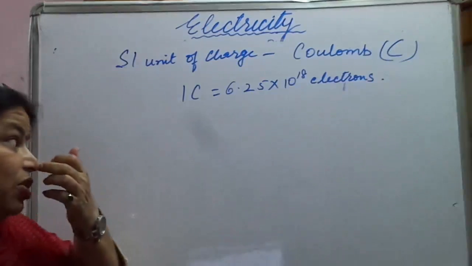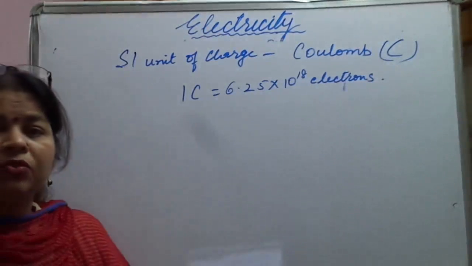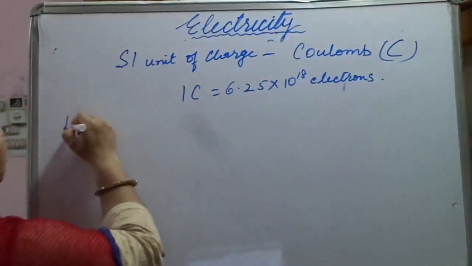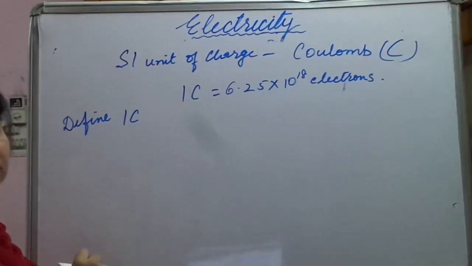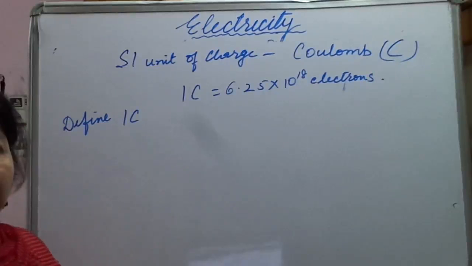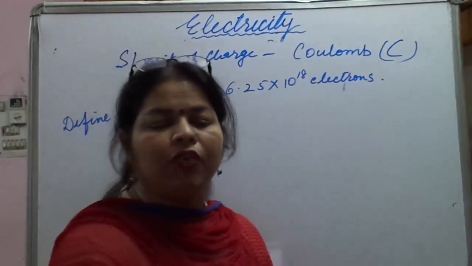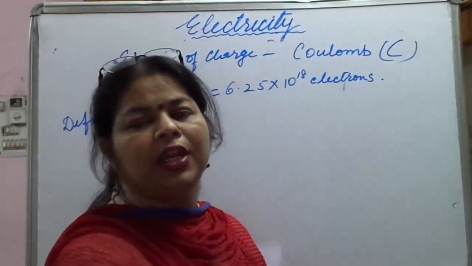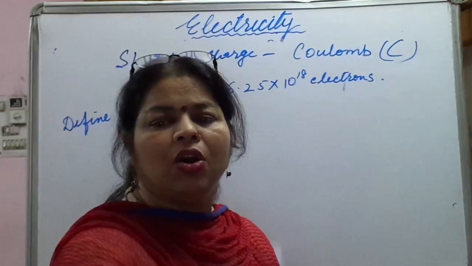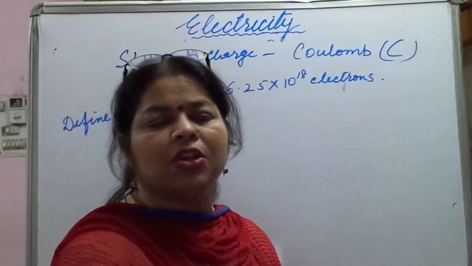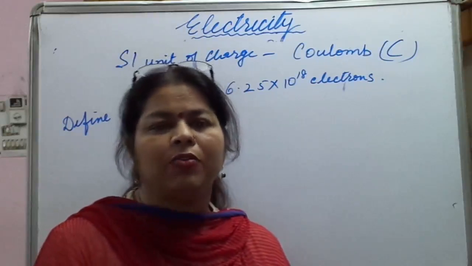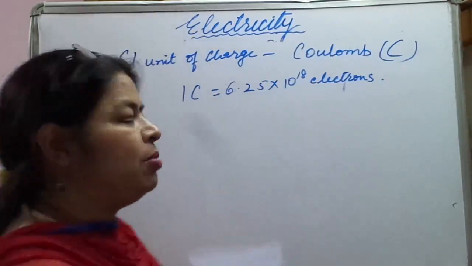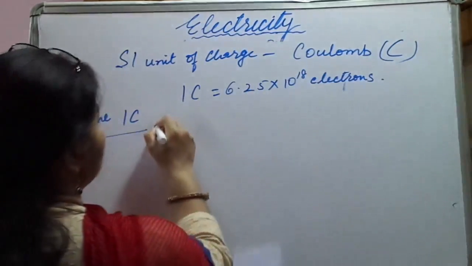So how to define 1 coulomb? Very, very important. A body is said to have 1 coulomb of charge if it has an excess or deficit of 6.25 into 10 raised to power 18 electrons. I am writing here, define 1 coulomb.